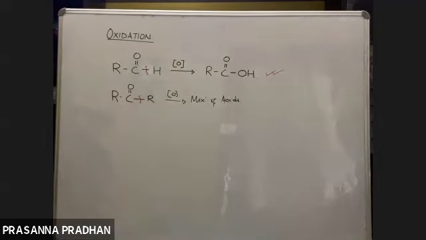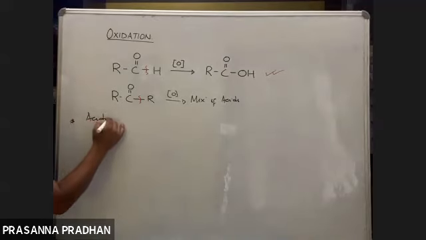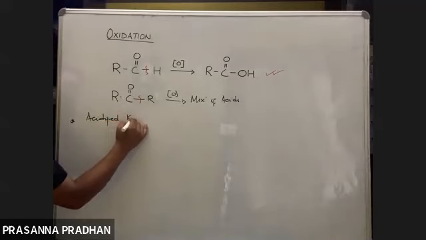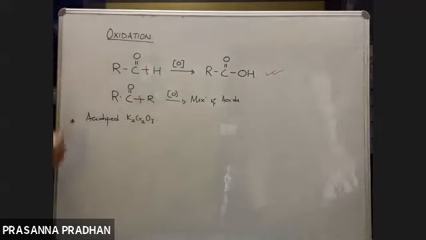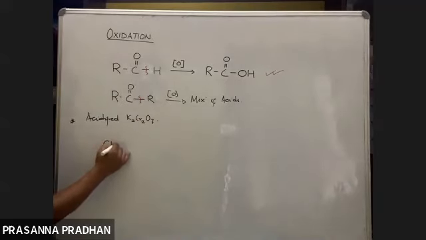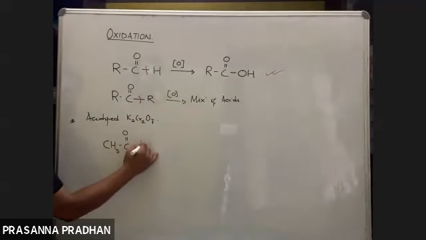Okay, fine. Various oxidizing agents can be used. Number one is acidified potassium dichromate. First of all, let us discuss the oxidation of aldehydes. Suppose we have acetaldehyde.